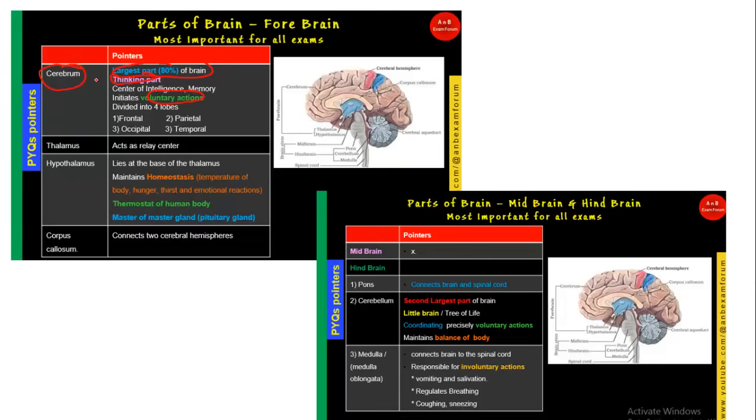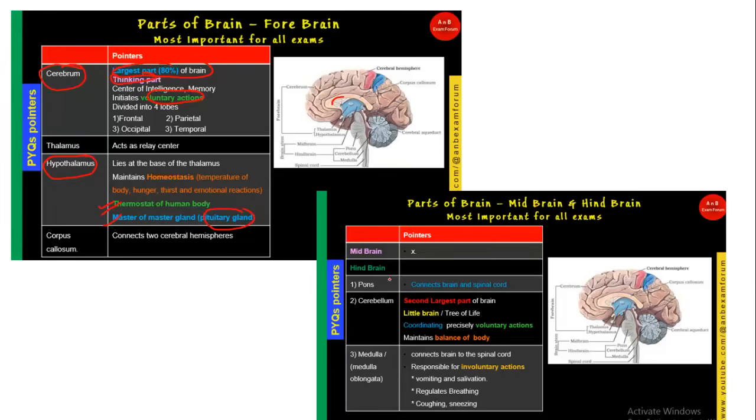And the next one is thalamus. Thalamus, as you know, acts as a relay center. It transmits the information. And the very important one is the hypothalamus, which is basically the master of the master gland, that is pituitary gland, and it acts as a thermostat of the human body. It is going to control the temperature of all the body, and it lies at the base of the thalamus. What is corpus callosum? It connects the two hemispheres of the brain.